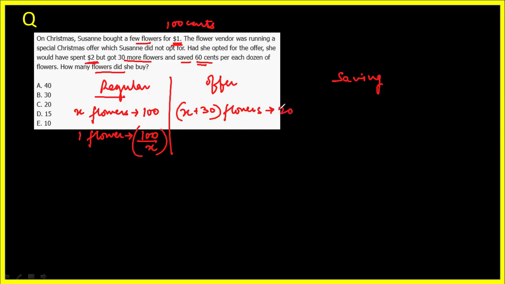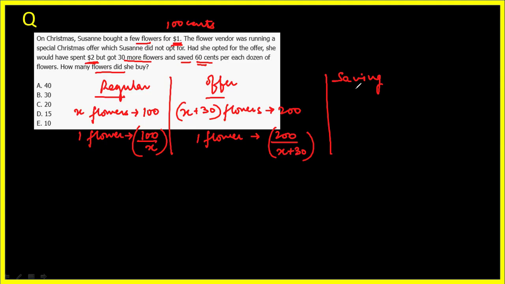That means 200 cents. $1 is 100 cents, $2 is 200 cents. So for the offer, the cost of one flower must be 200 over X plus 30 cents.